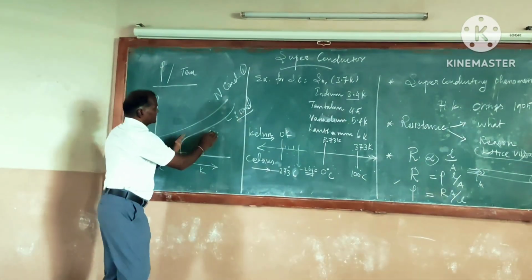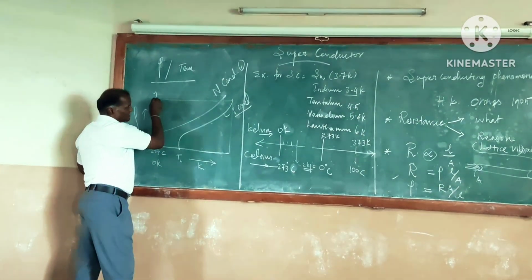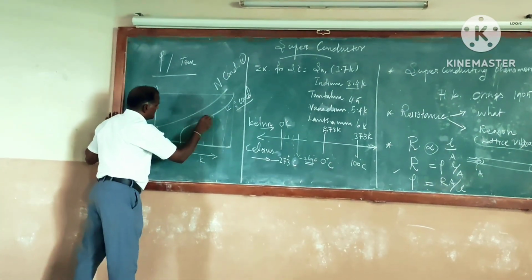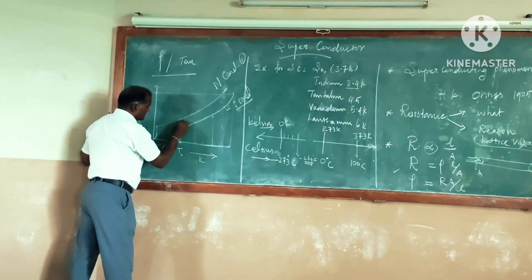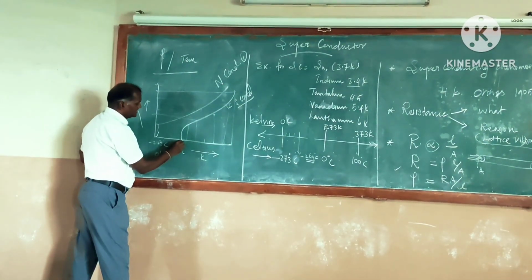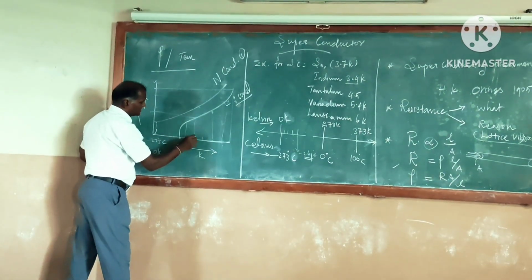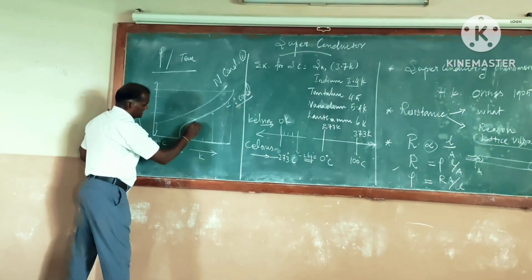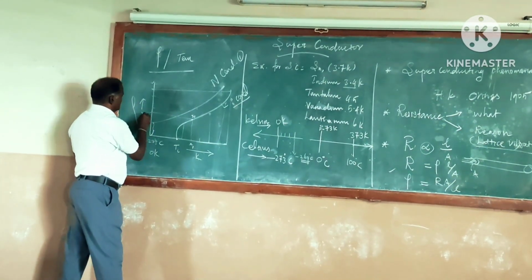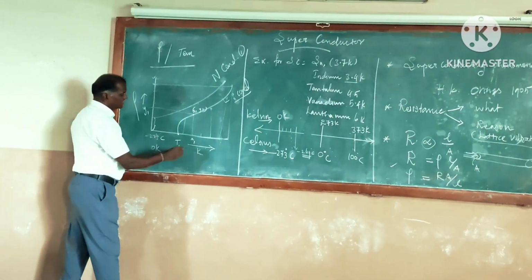See, in the case of superconductor, the temperature is more, resistivity is more. The temperature decreases, resistivity decreases. This is true as long as up to this line. After that, at a particular temperature, the resistivity disappears. Suppose if you want to take a value from this point, you will have an x-axis value. Let it be x1, y1. It has two values.